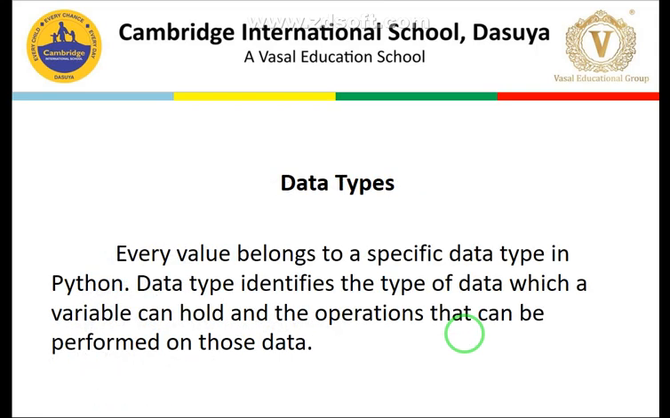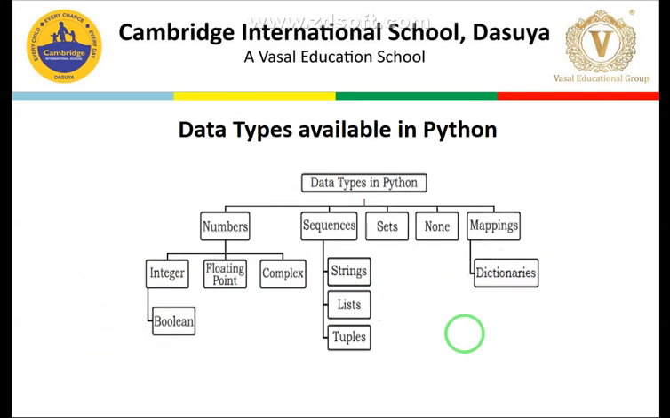In data types, a data type means what type of value a variable can hold and what type of operations we can perform on that variable. This is the broader picture of the data types. We have major categories: numbers, sequences, sets, none, and mapping. And in numbers, we have again three categories: integers, floating point, and complex.